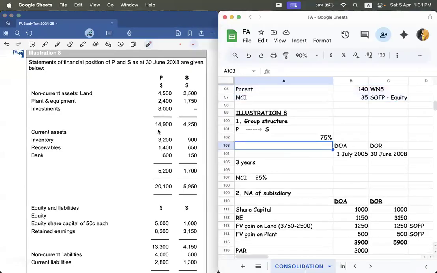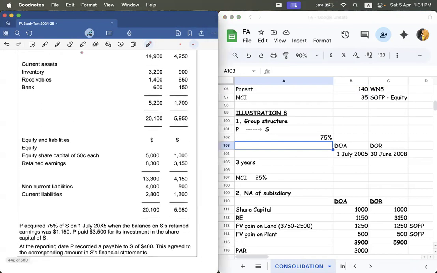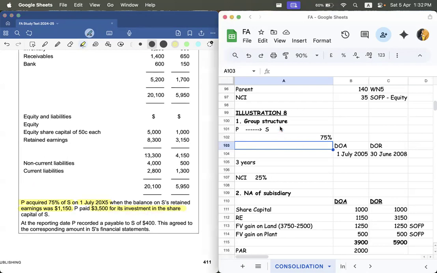So illustration 8. In order to see the acquisition, you're going to move on to the last part of the question. Here they have said P acquired 75% of S in July 2005. The retained earnings at that time is 1150, and they have paid 3500 for investment in shares of S. So purchase consideration is separately given. Let's fill in.